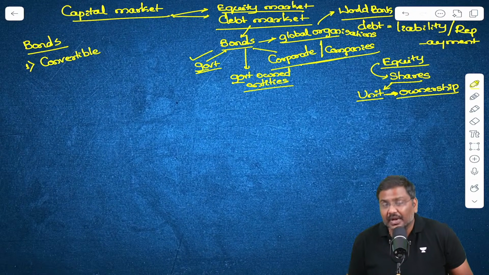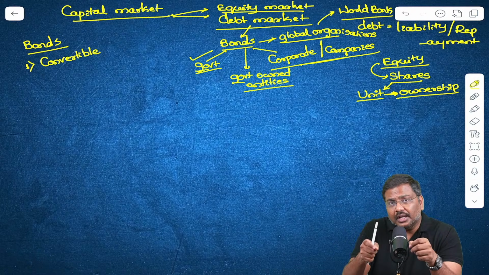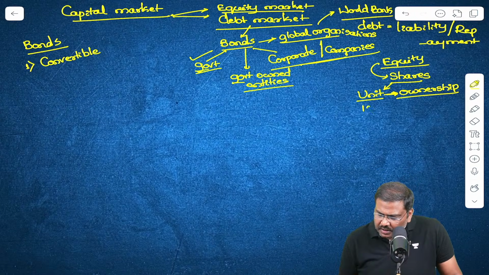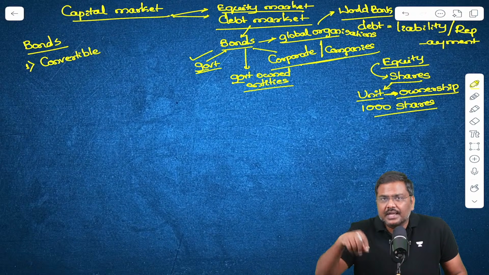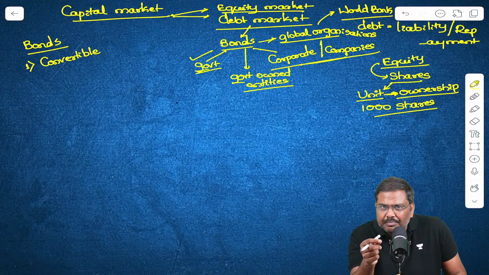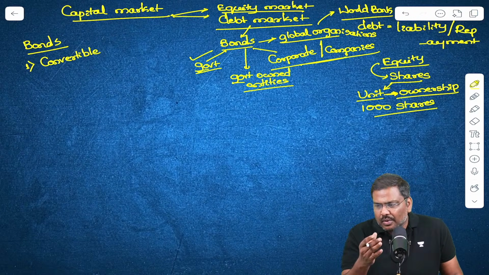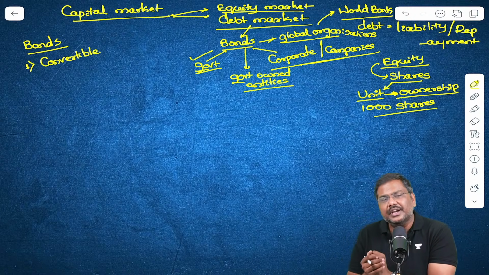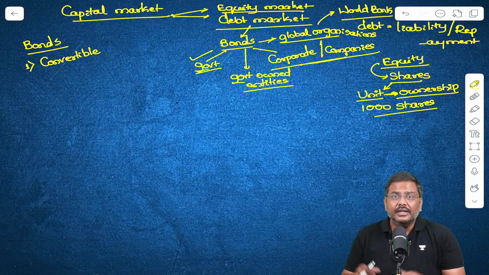Is my statement clear? I'll repeat the statement here. What is a share? It is a unit which will represent ownership in a company. Let's say a particular company has issued 1,000 shares. Out of 1,000 shares, if I purchase 100 shares, it will represent 10% ownership in the company. Is everybody able to understand? Do let me know. Right? So come back to the discussion.